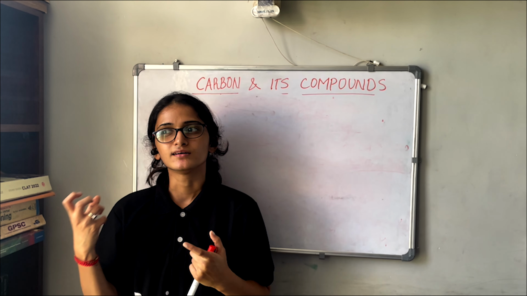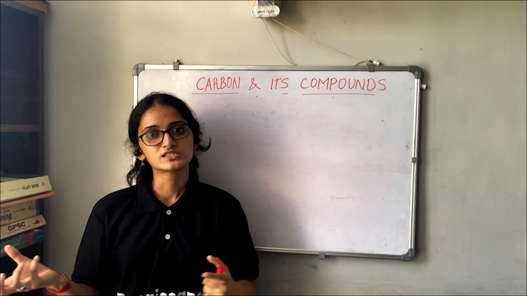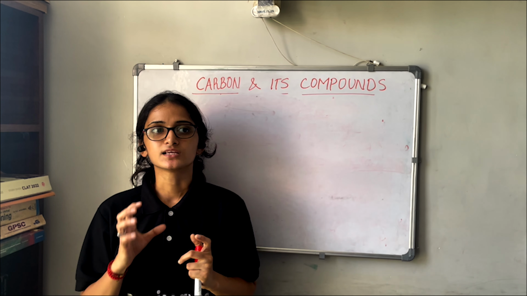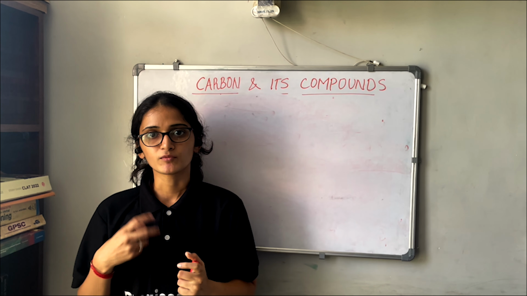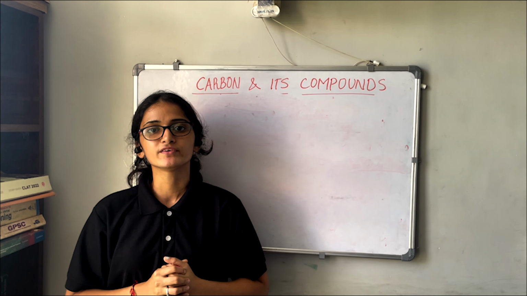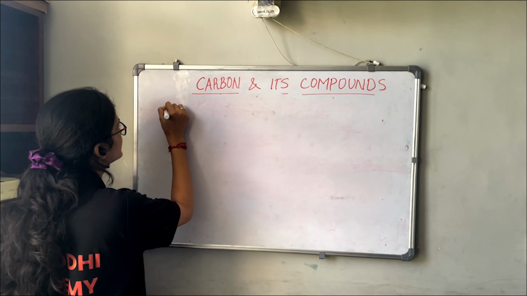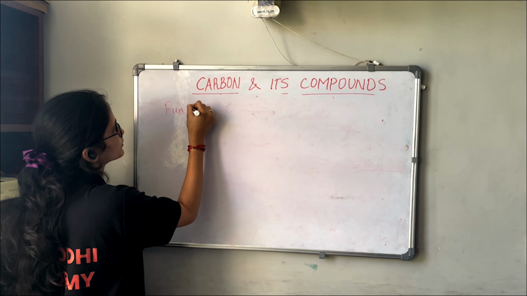Now many atoms or molecules combine with carbon to form a compound. These specific atoms or molecules which form a bond with carbon are called functional groups. Now we will study the different functional groups.